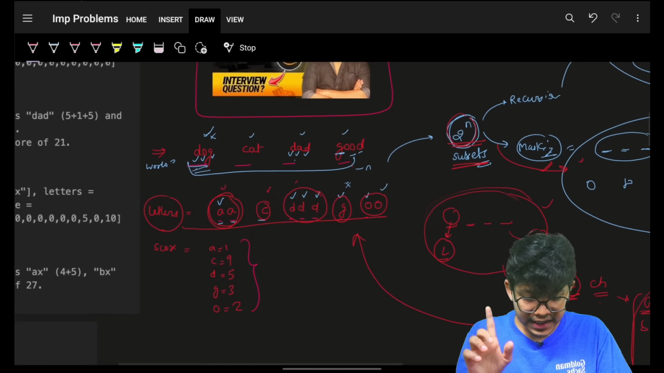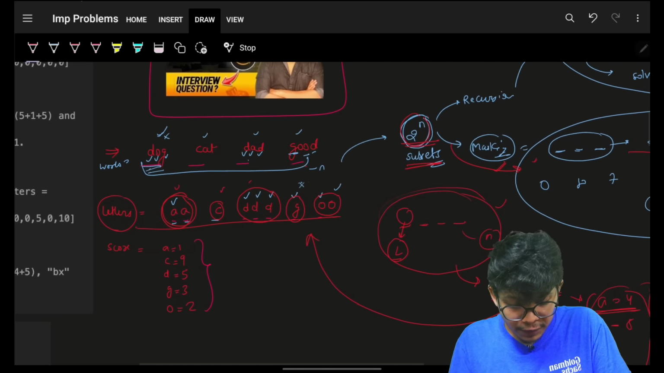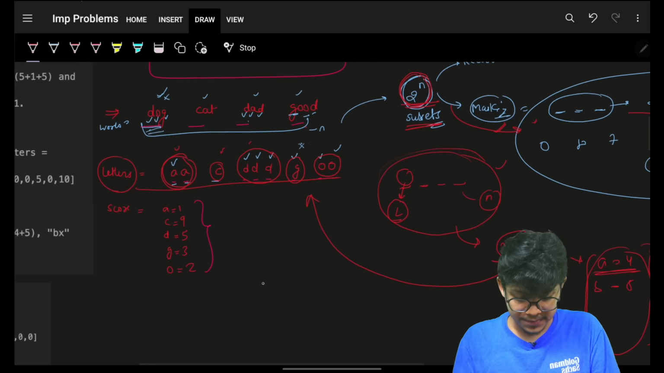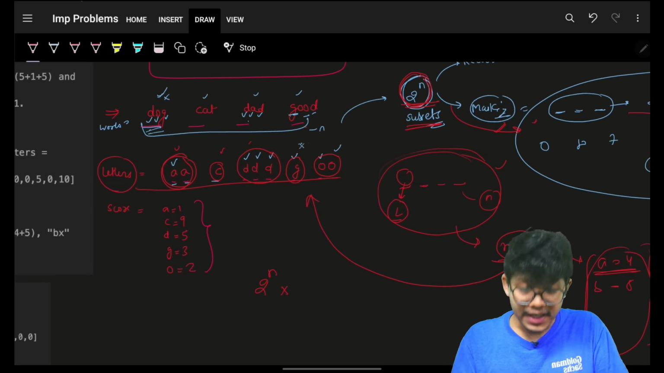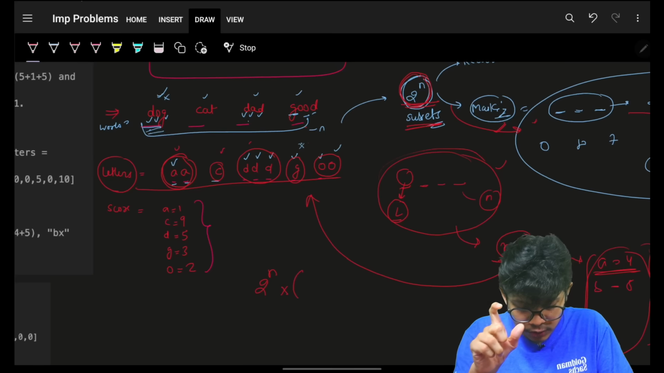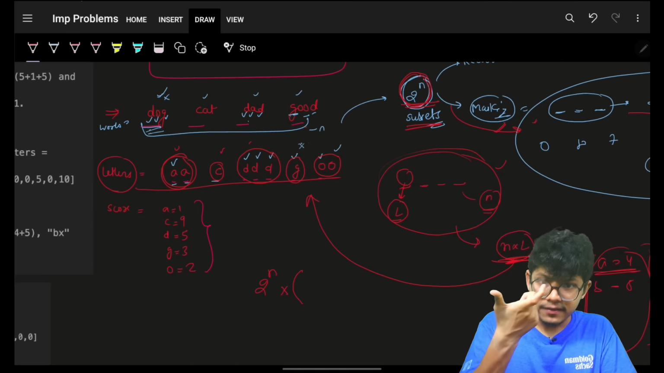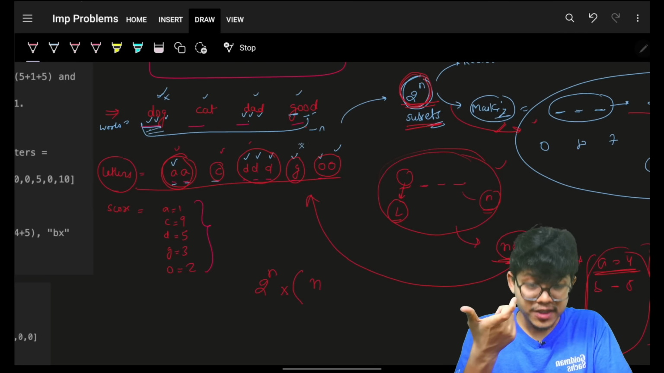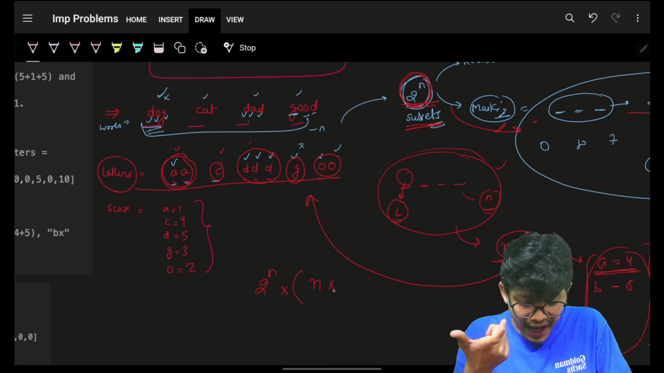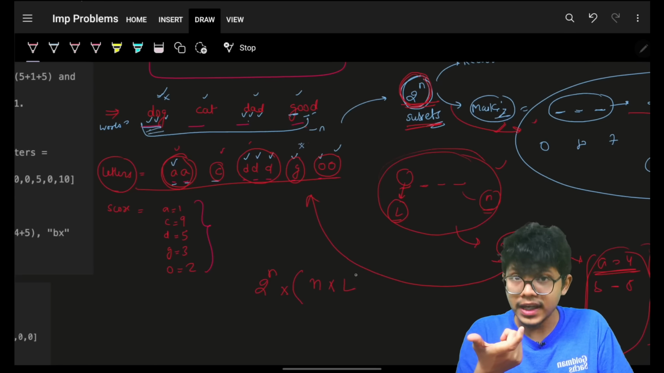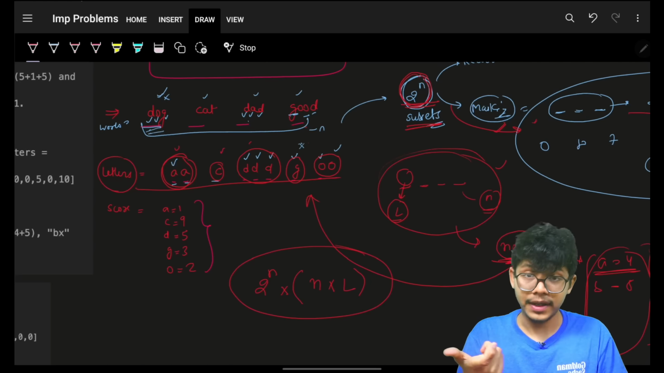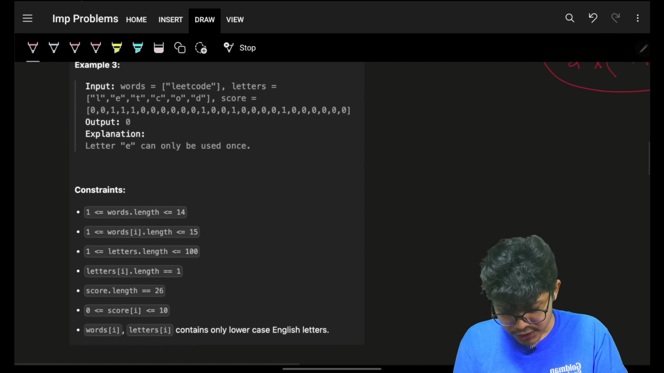Thus, you will see, what is the complexity now? You will firstly generate all the possible subsets, 2 to the power n. Then for a specific subset, I know in the worst case, it can have n words. Again, I'm saying for a specific subset right now. And every word can have a length of L. So this will be the complexity. Will this work? Let's see.